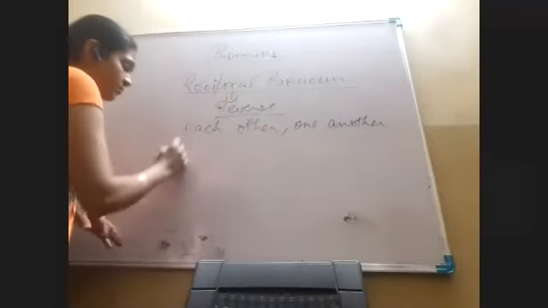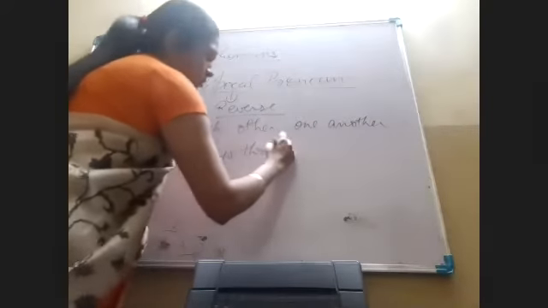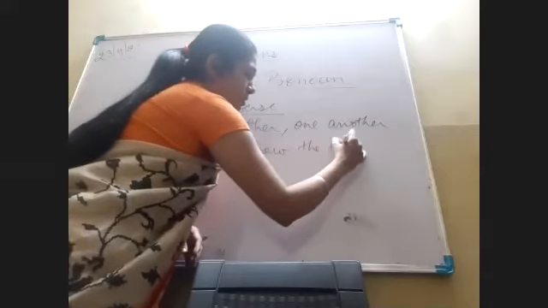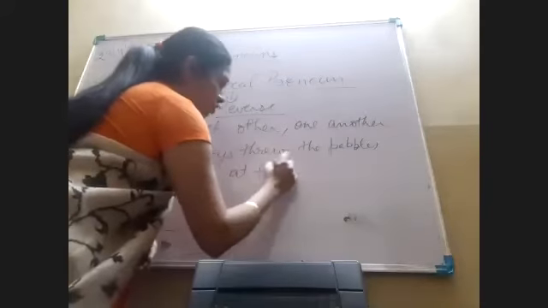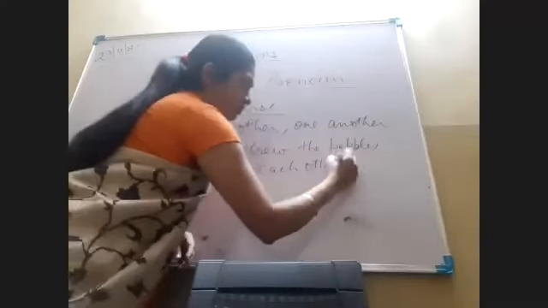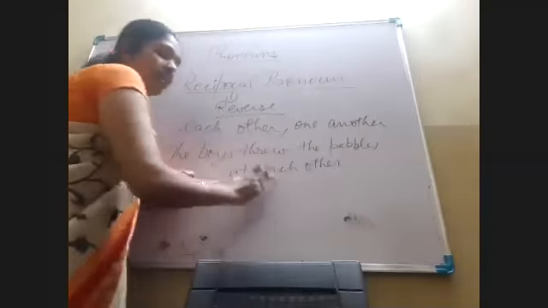For example, the boys threw the pebbles at each other.